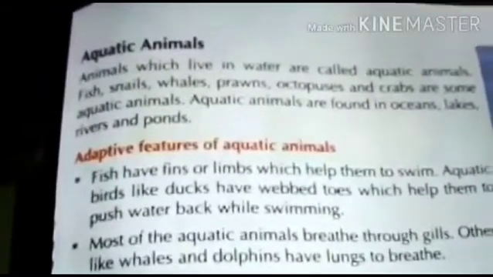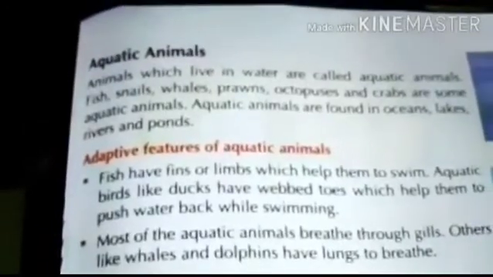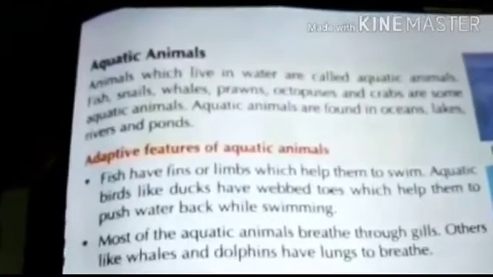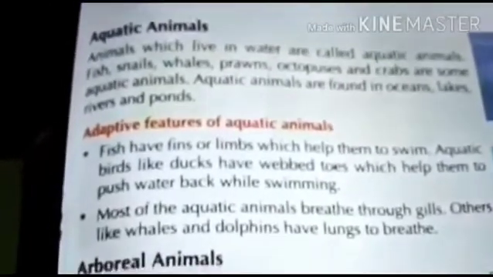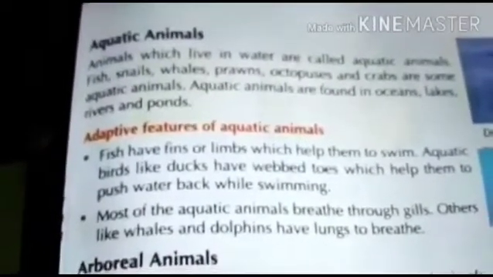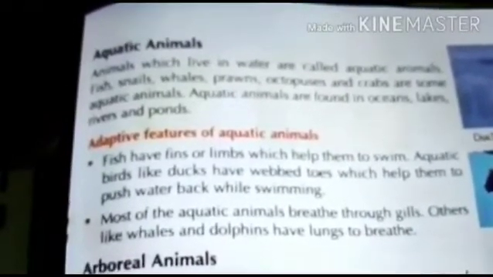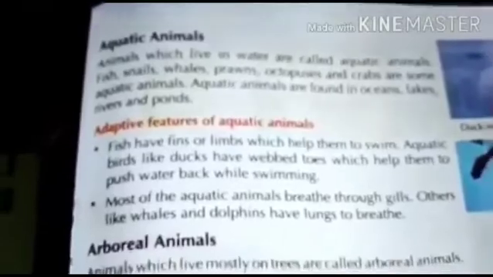Fish have fins which help them to swim. Aquatic birds like ducks have webbed toes which help them to push water back while swimming. Most of the aquatic animals breathe through gills. Others, like whales and dolphins, have lungs to breathe.